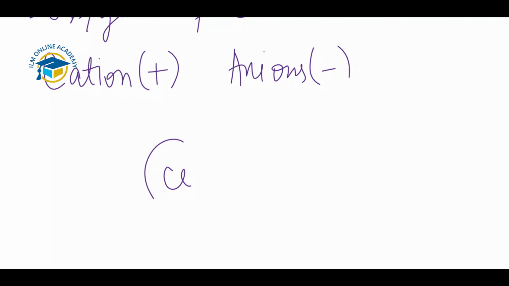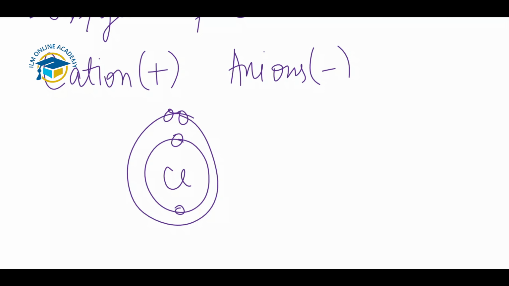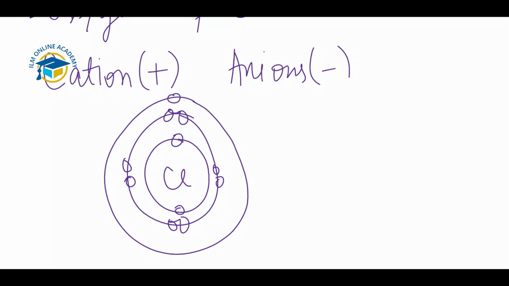This is the structure of chlorine. Chlorine has 2 electrons in the first shell, 8 electrons in the second shell, and in total chlorine has 17 electrons. In the third shell, chlorine has 7 electrons.